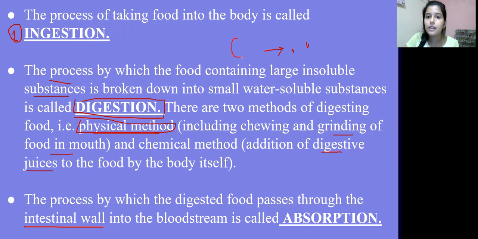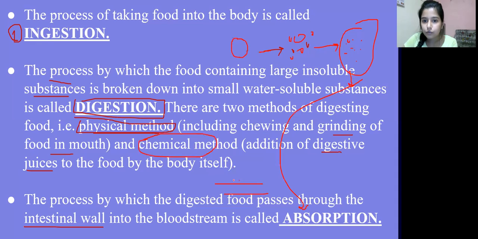So now we have seen that there was a food particle which was big in size. Then with physical methods, we broke it into small parts. After physical methods, we know there are chemical methods, in which enzymes work and break the food further into smaller pieces. Now that the food has broken into very small pieces, the next step will be absorption.